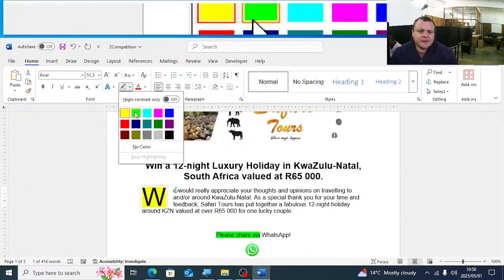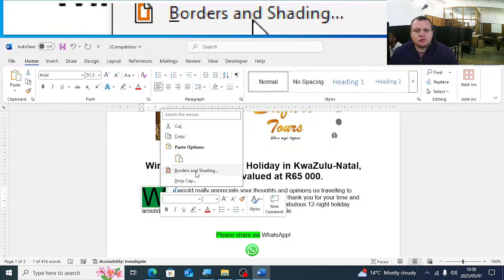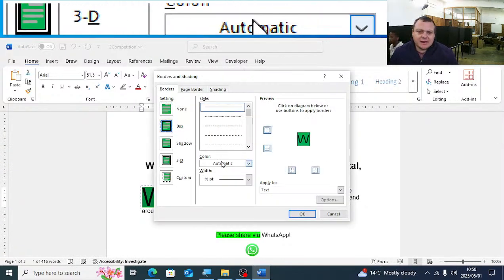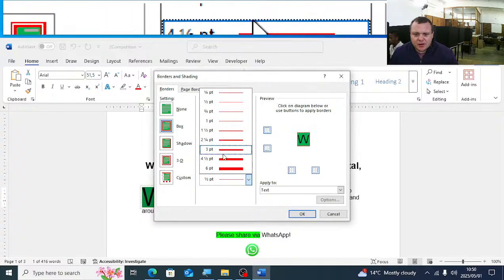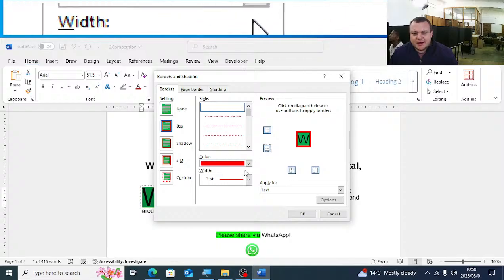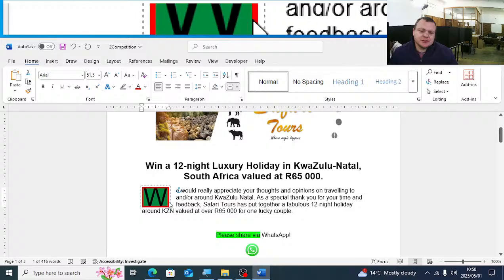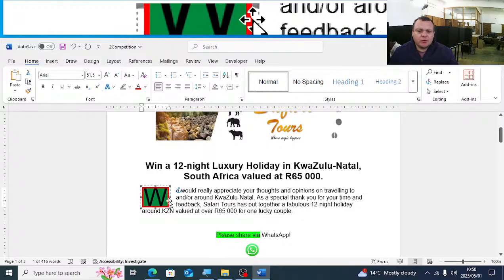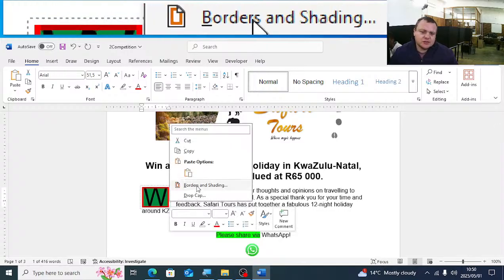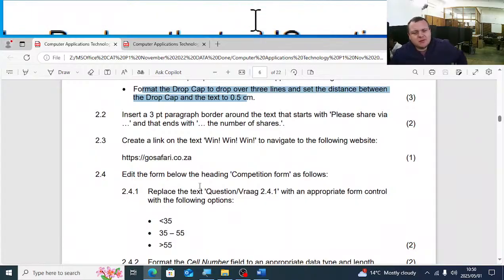Just quickly on the drop cap, just know that the drop cap can also have borders. So you can customize it, you can change the border color, you can change how it should be applied, what type of line it should be. So to get to borders, you'll click on the border, arrows pointing in all directions, right click, you'll see borders and shading. Just take note, it wasn't asked here, but it can be asked.